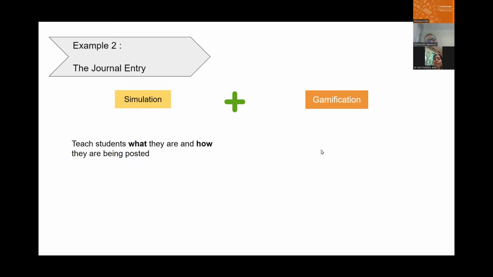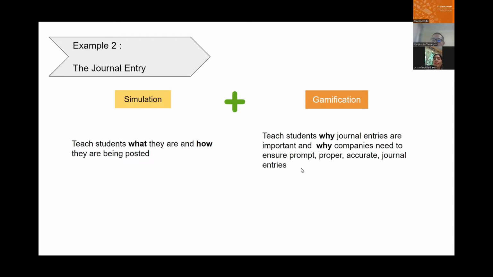But what about the gamification part? The gamification part will teach your student why journal entries are important and why companies need to ensure prompt, proper, accurate journal entries. These are the things that you can tell them 1,000 times and they just do not appreciate normally. Only when they run their own company, then they will appreciate.